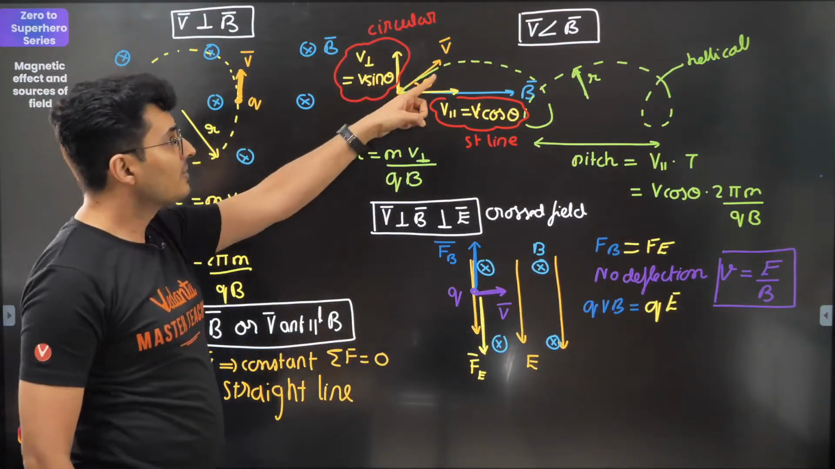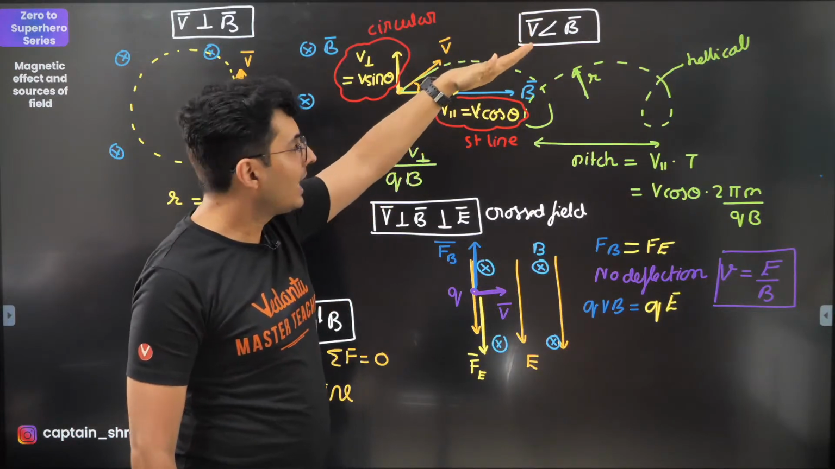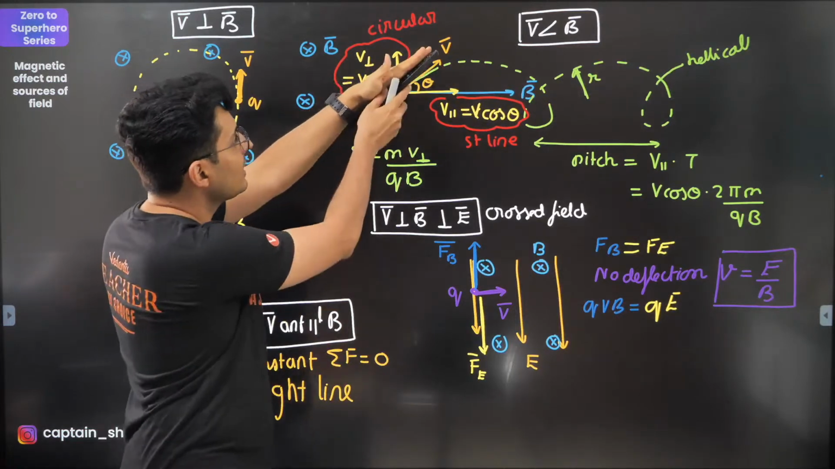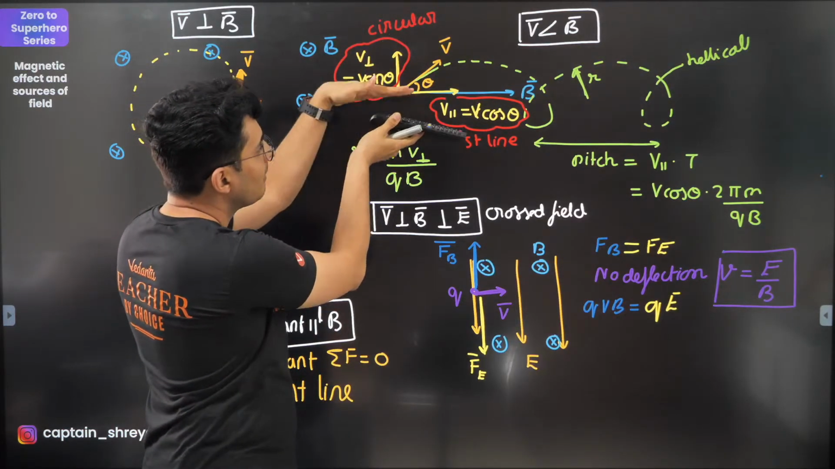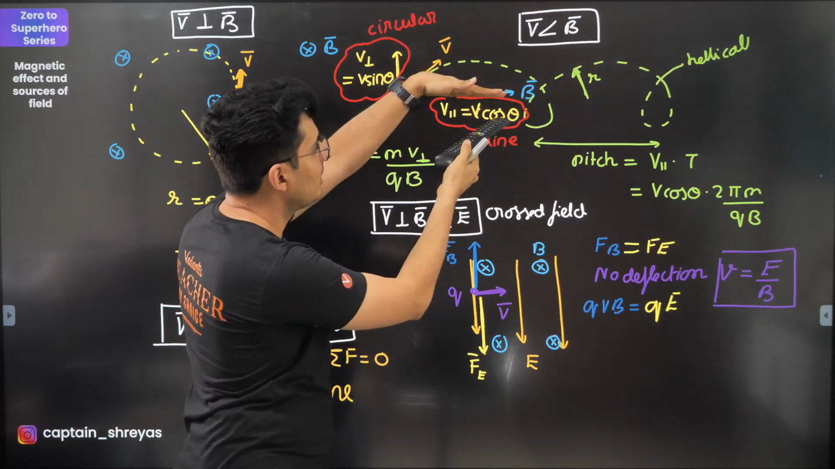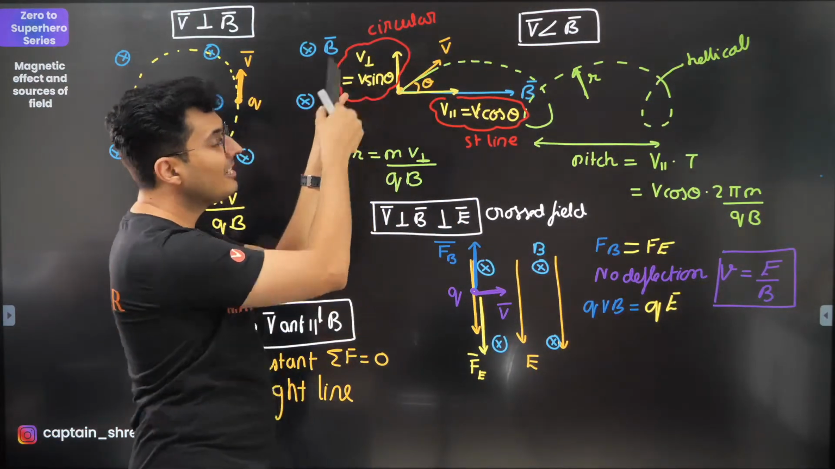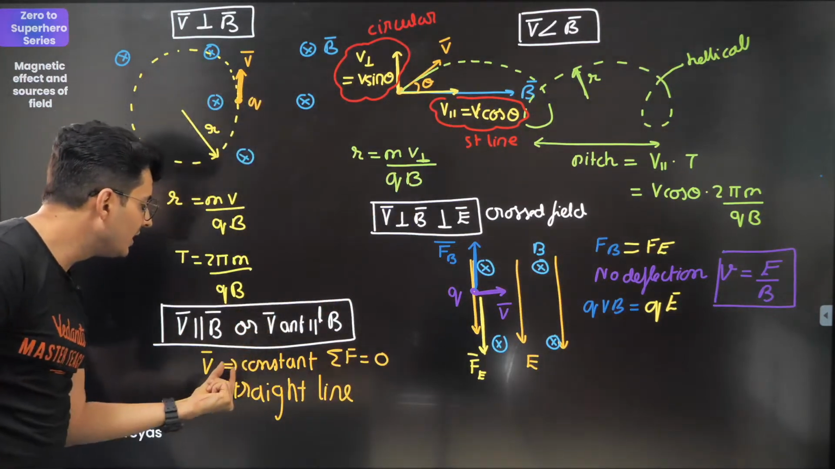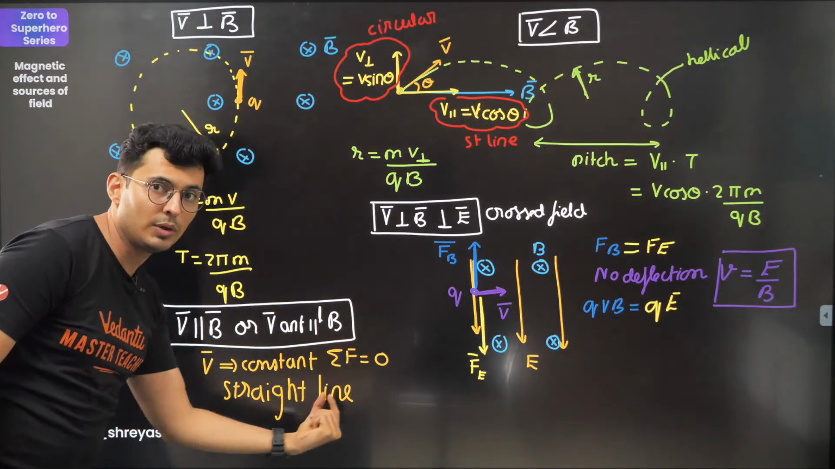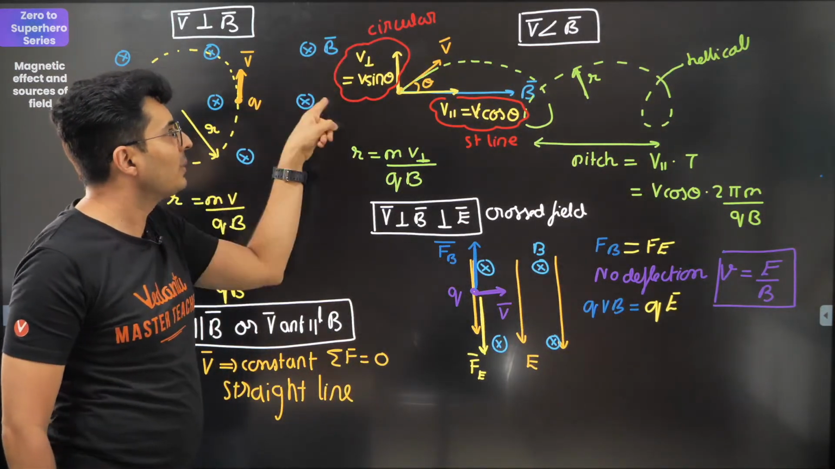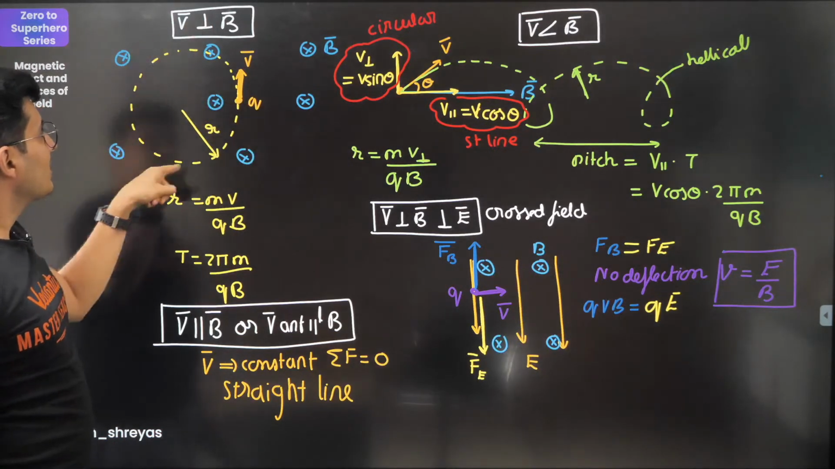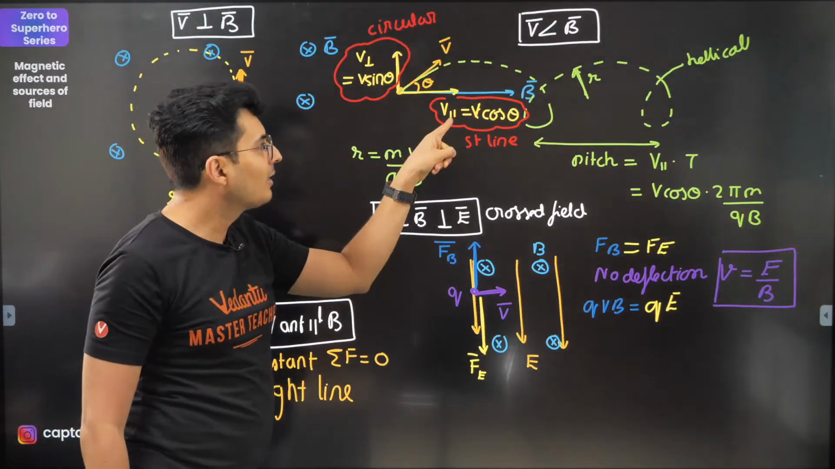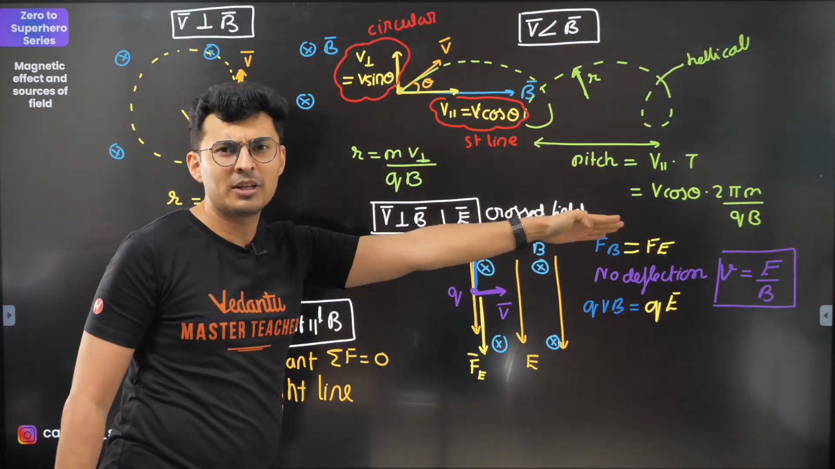The third case is when you put the velocity at an angle with the field. Velocity is here, field is here. The velocity will have two components. Parallel to the field, v cos theta. Perpendicular to the field, v sin theta. The parallel component will never change, it's constant. The perpendicular one makes it go in a circular path. The parallel component will not affect it, it will just go in a straight line.